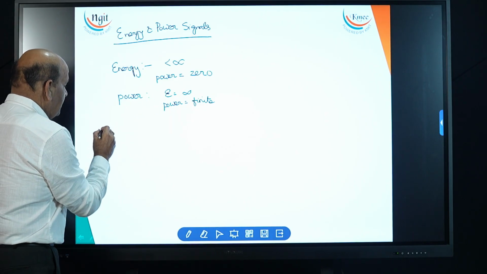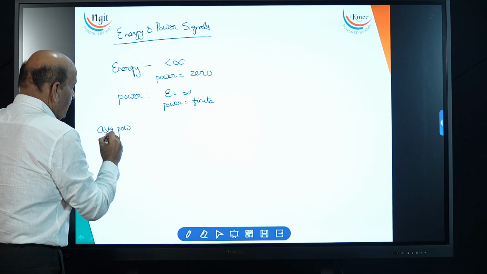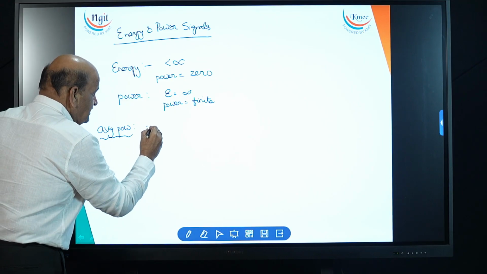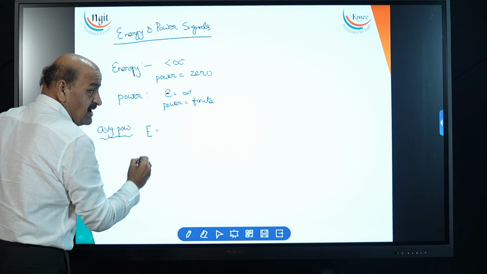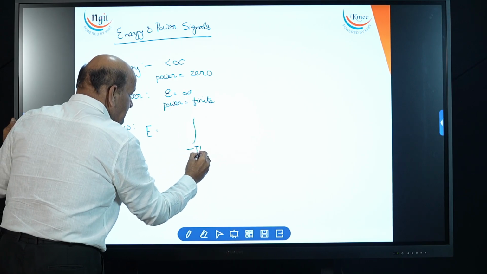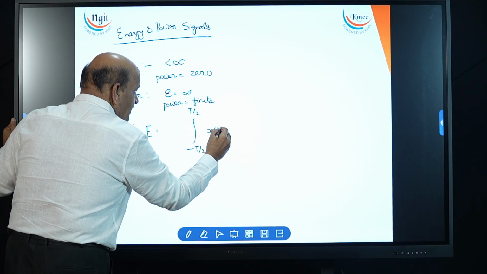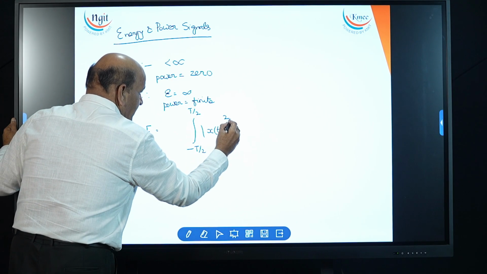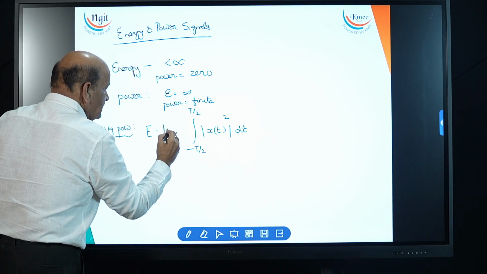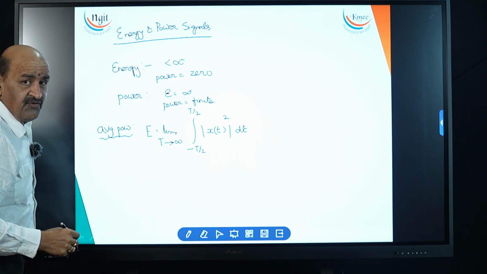Now, there is another concept, that is average power. How to calculate average power? Before calculating average power, we first have to calculate energy. How to calculate energy? Between the given time interval, take the signal, square it, integrate with respect to dt, and take the limit t tends to infinity. This is the energy formula.